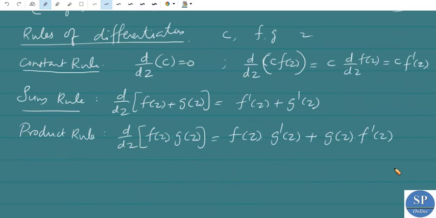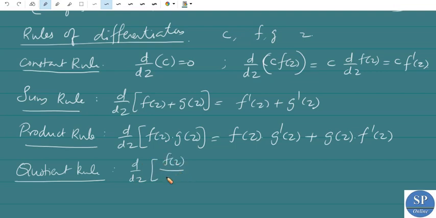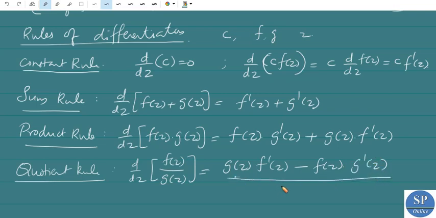Also we have the quotient rule. d by dz of f of z divided by g of z is equal to denominator into derivative of numerator minus numerator into derivative of denominator, that is g of z into f dash of z minus f of z into g dash of z, divided by g of z whole square.